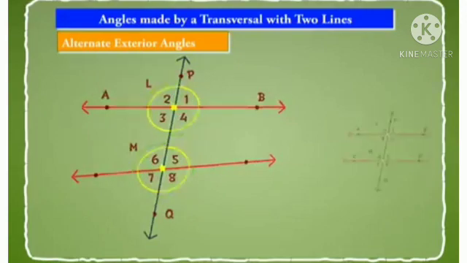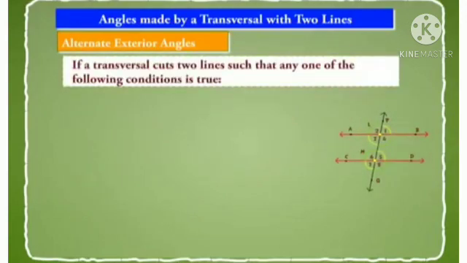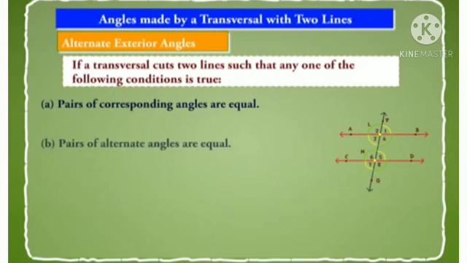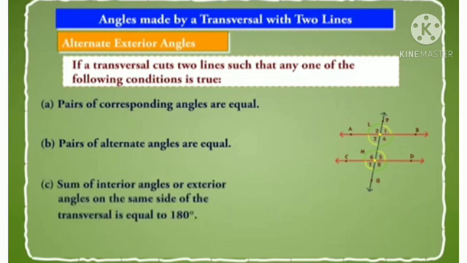Thus we conclude, if a transversal cuts two lines such that any one of the following conditions is true, pairs of corresponding angles are equal, pairs of alternate angles are equal, sum of interior angles or exterior angles on the same side of the transversal is equal to 180 degree, then only the two lines are parallel.